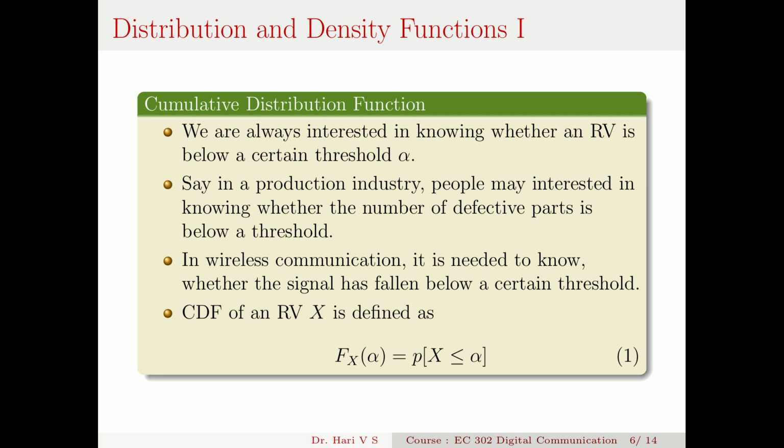That probability that X less than or equal to alpha is called the cumulative distribution function of the random variable X. That is usually denoted by capital F, and throughout this course we will follow this notation. Capital F with suffix capital X, meaning that this CDF is associated with the random variable X, and the variable inside is alpha. So F_X(alpha) is equal to probability that X less than or equal to alpha. That quantity, a probability value, is called the cumulative distribution function.